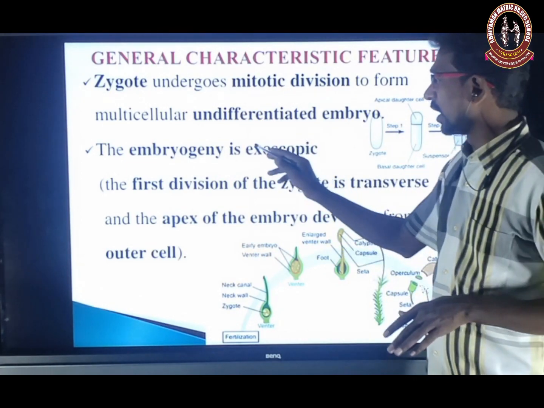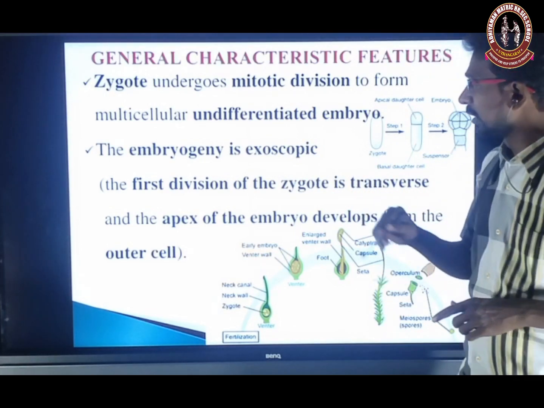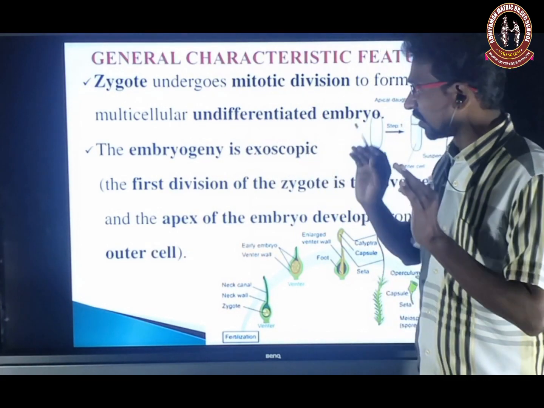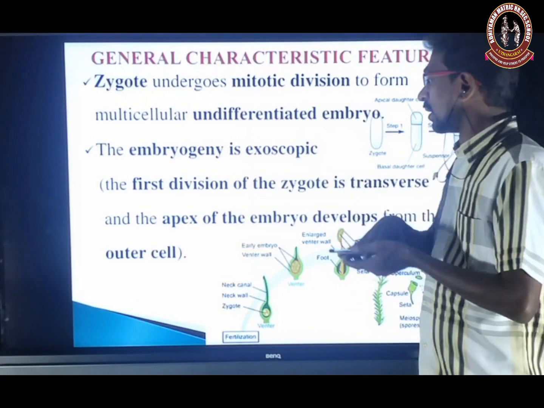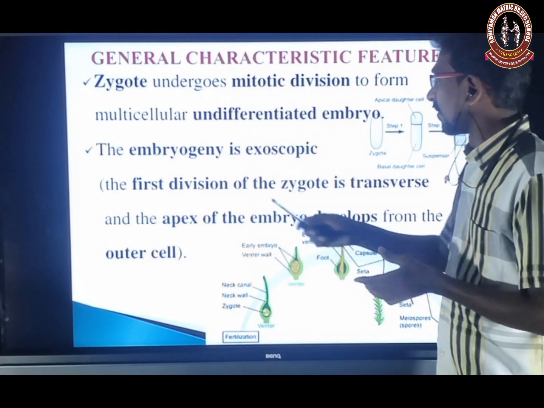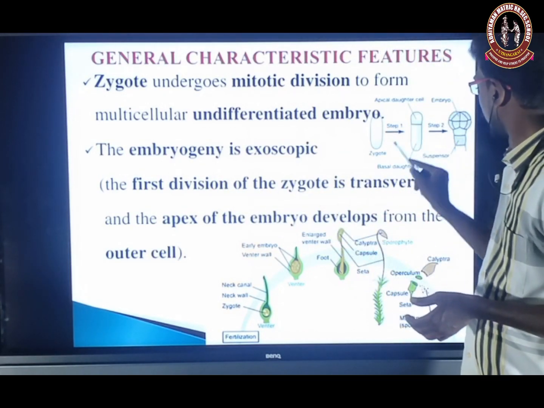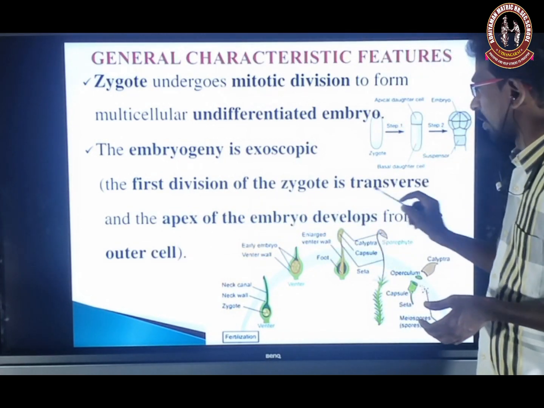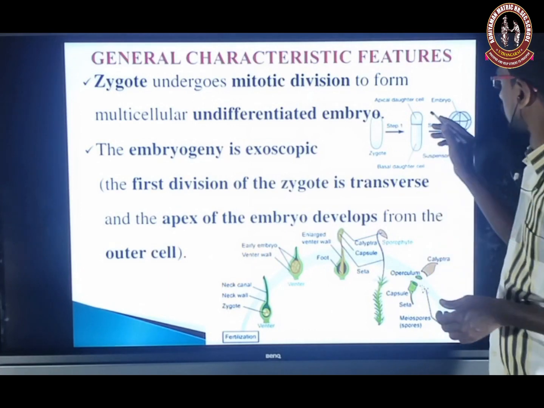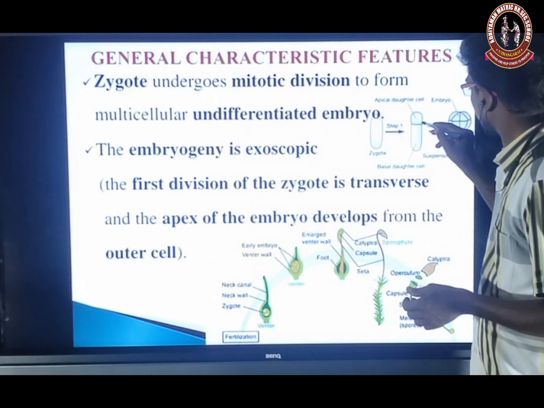In bryophytes, the embryo is exoscopic. That means the zygote first divides transversely, so two cells are formed. The first division of the zygote is a transverse division. At the apex, the embryo develops from the outer cell. So there is an inner cell and an outer cell. In the zygote, the transverse division occurs.